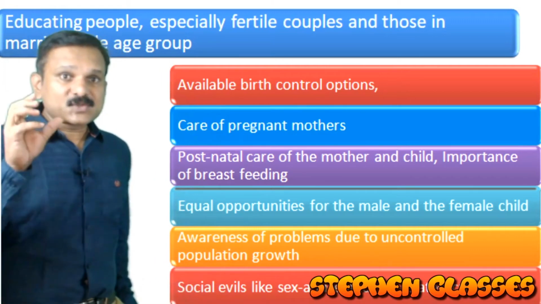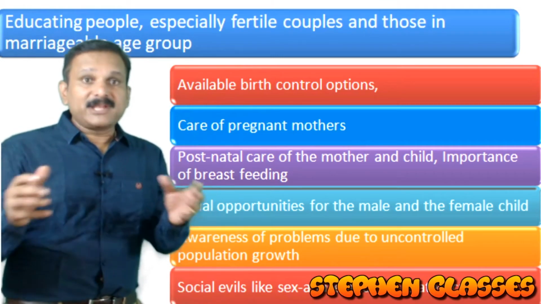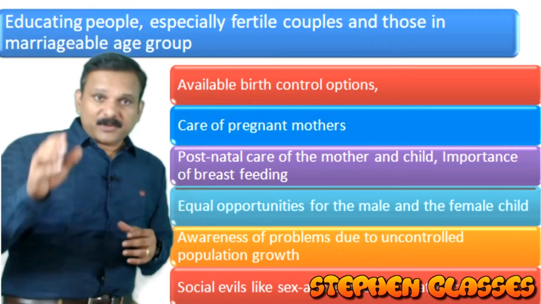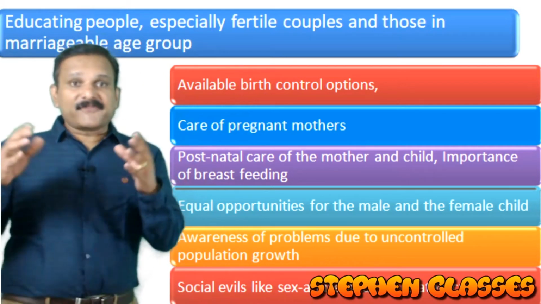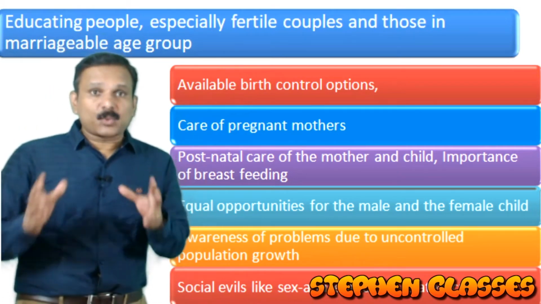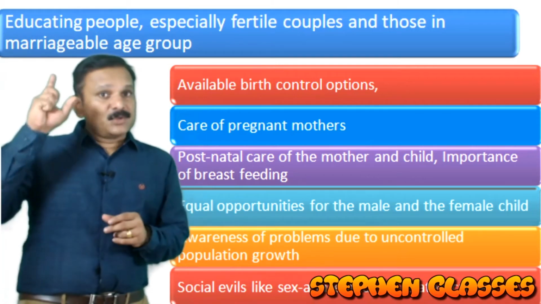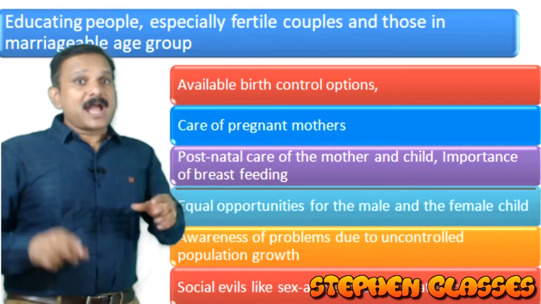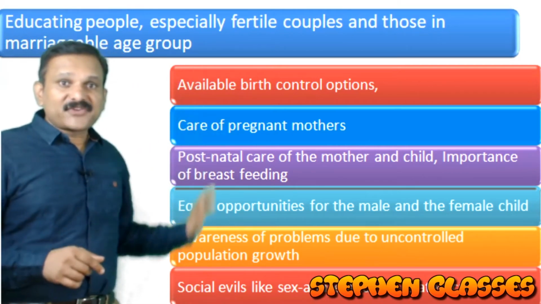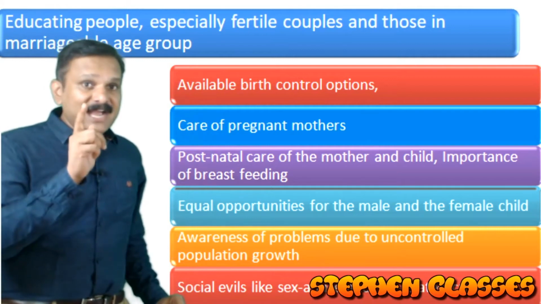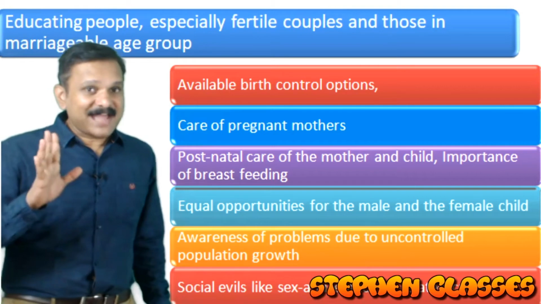You know, there are some social evils like sex abuse and sex related crimes in our society. So how to prevent these sex related crimes or sex abuse? What are the different laws by which we can prevent them? All this information will be given to those in the marriageable age group and also to fertile couples. You got it? Right?